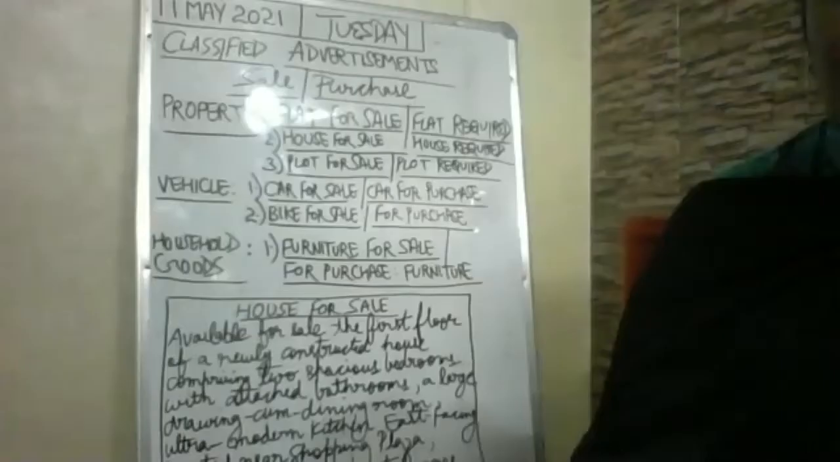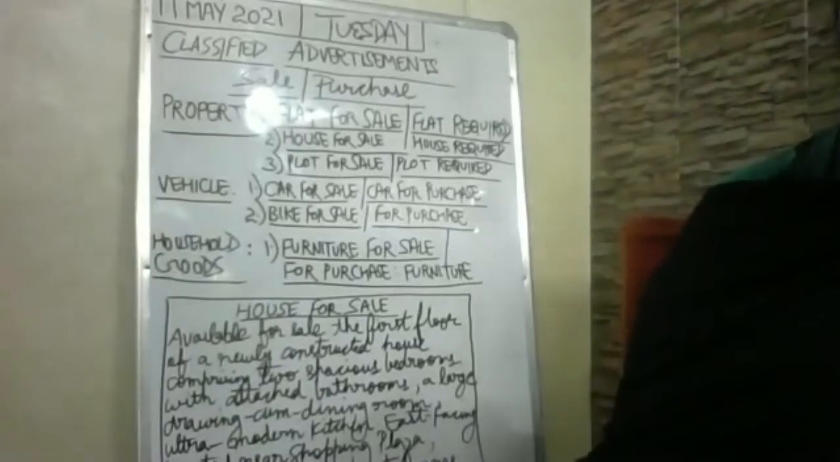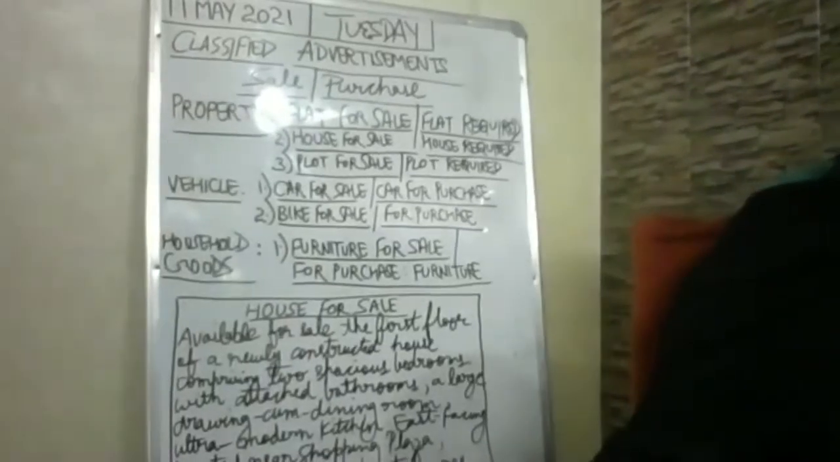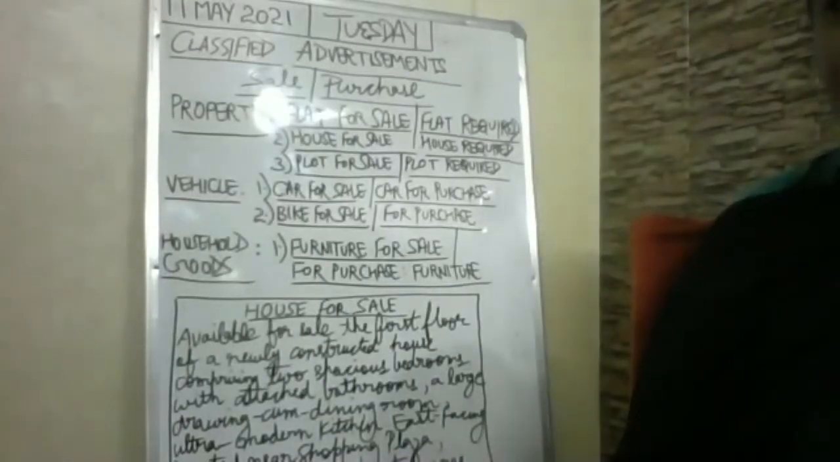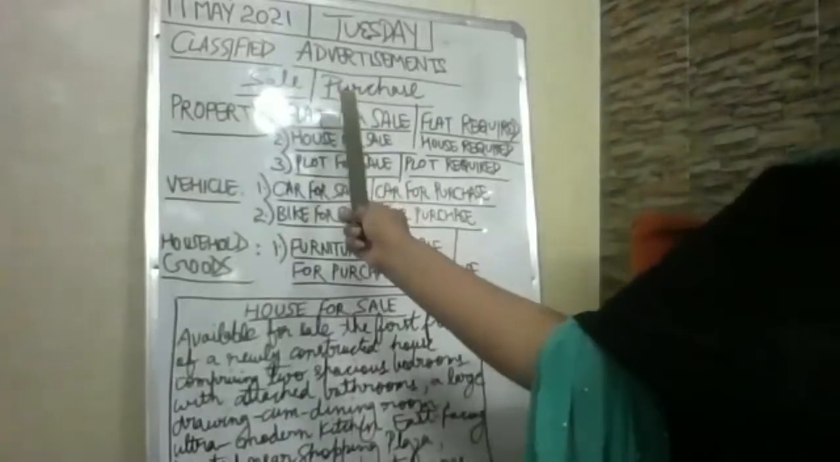So you can see the board is visible to everyone. Tell me if I need to adjust it more closely. I have already adjusted it closely and I am out of the screen. That's why. If it is visible, okay, fine. Now, so classified ads now.